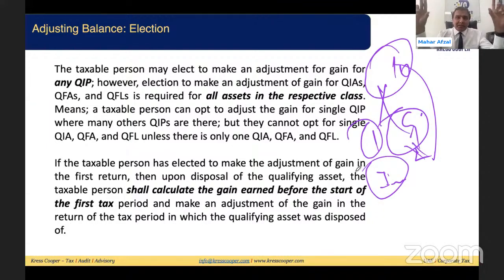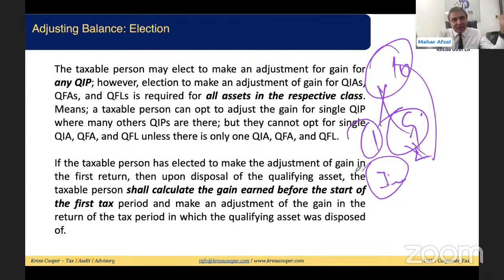So now we have learned that for the 4 qualifying assets, the taxable person can opt out of the corporate tax for the period related to the pre-tax gain. Now, when can the person opt out? The law says whenever the person submits the first tax return, in the first tax return the person will elect to opt out, and the specific structure of the return will be there.